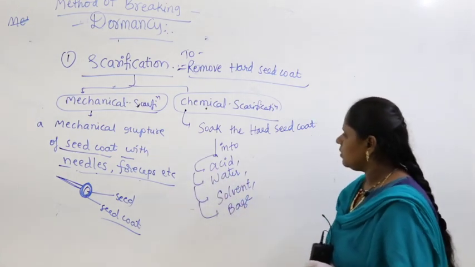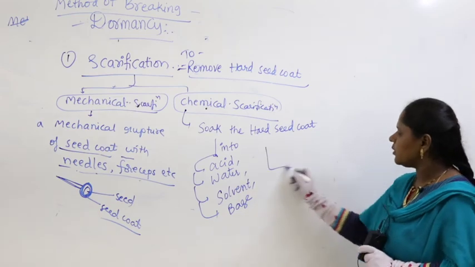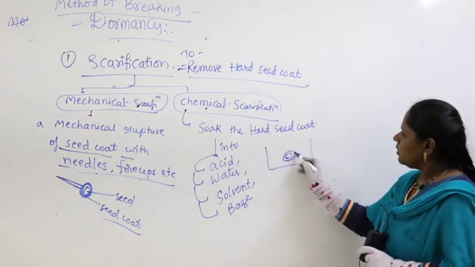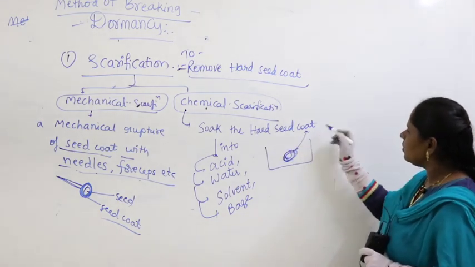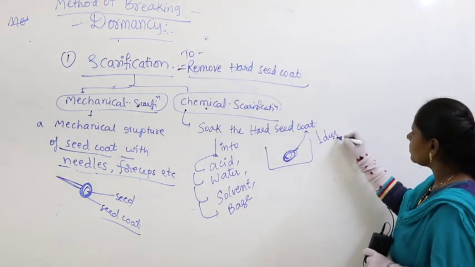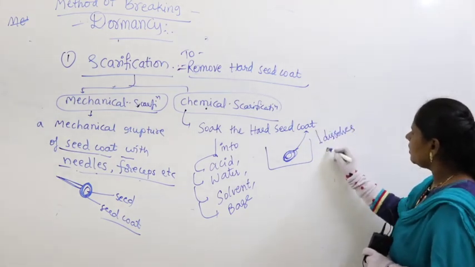Right. So, whenever you soak the hard seed coat, here the hard seed coat slowly dissolves and is removed.